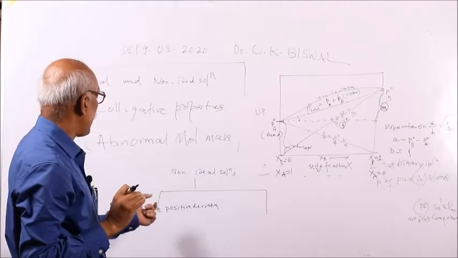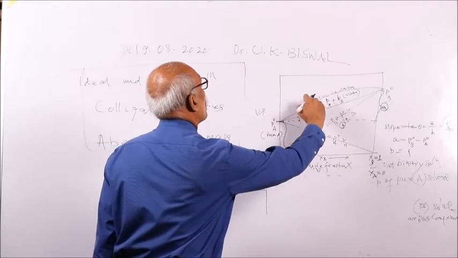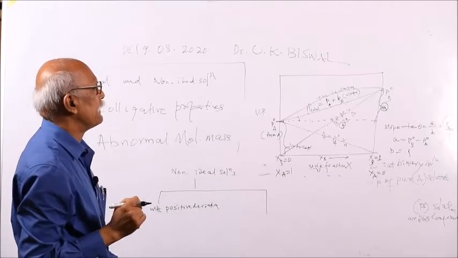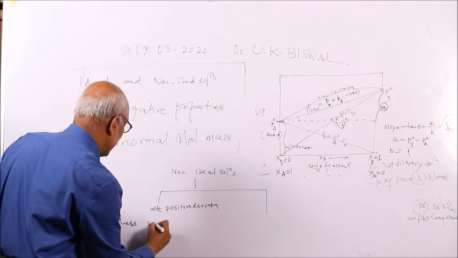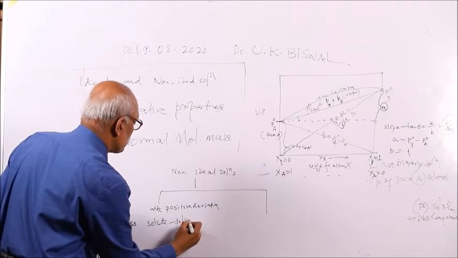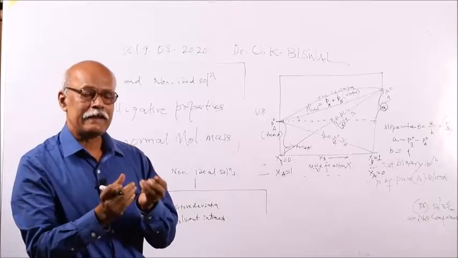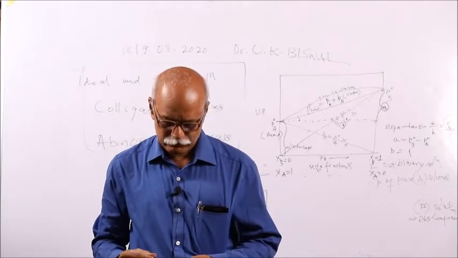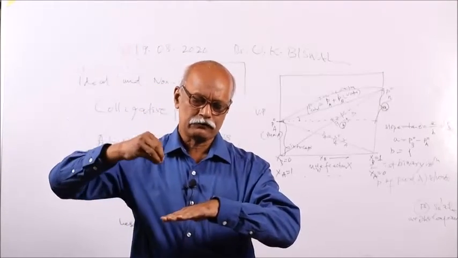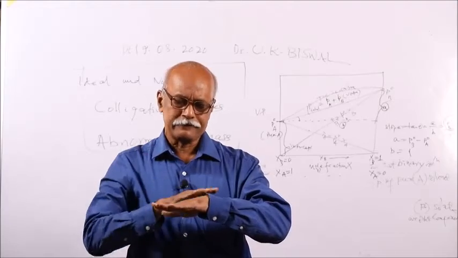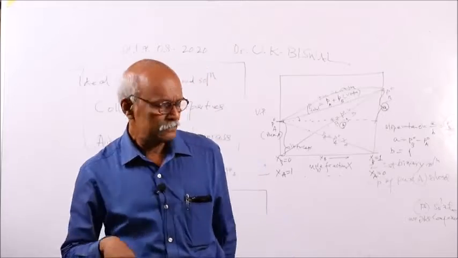Then our question is, when does positive deviation come into play? Positive deviation means vapor pressure is more, so the vaporization rate is more. Vaporization rate is more means there is less solute-solvent interaction. As the attraction is less, suppose a liquid is taken, the solvent molecules at the surface will escape out. This escape of the solvent from the surface is called vaporization, because vaporization is a surface phenomenon.